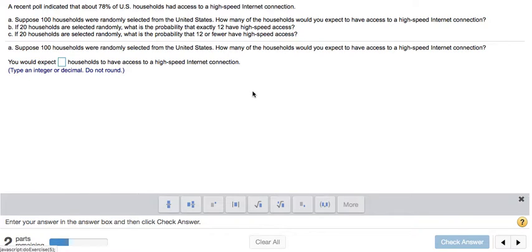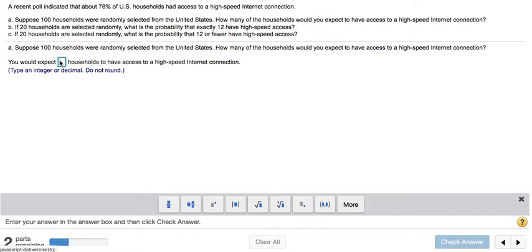A recent poll indicated that about 70% of US households had access to a high-speed internet connection. Part A asks, suppose 100 households were randomly selected from the United States. How many of the households would you expect to have access to a high-speed internet connection? I think the value would be, you would take the total number of households and multiply it by this percentage, which, that's a pretty easy computation.